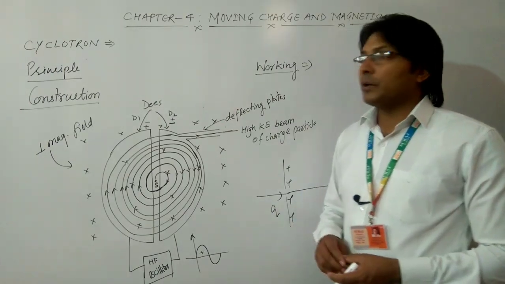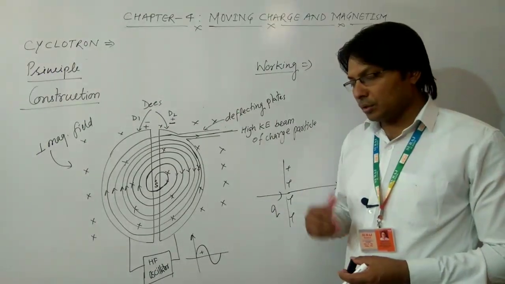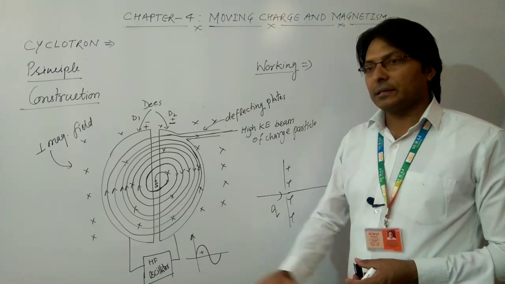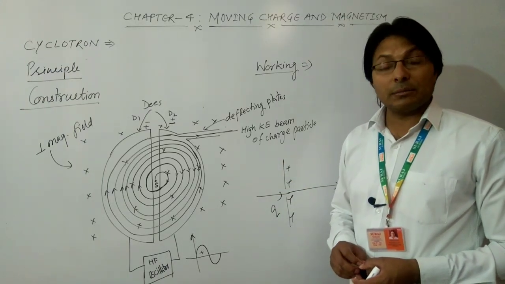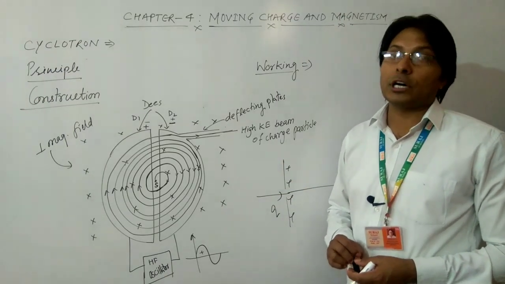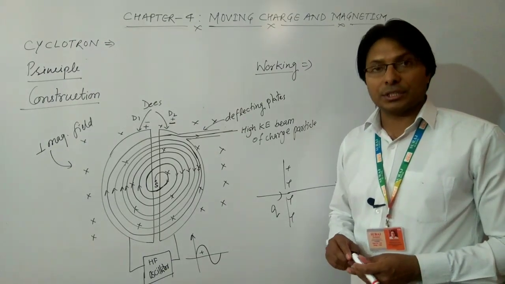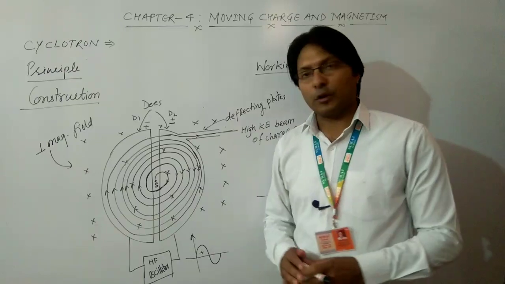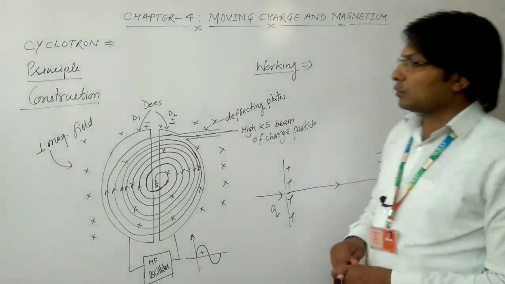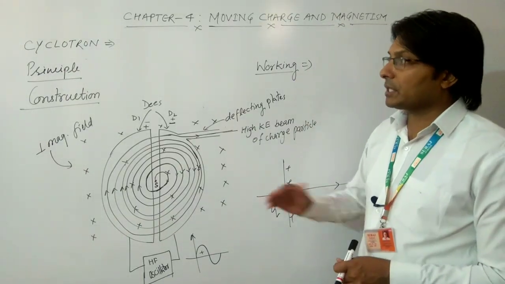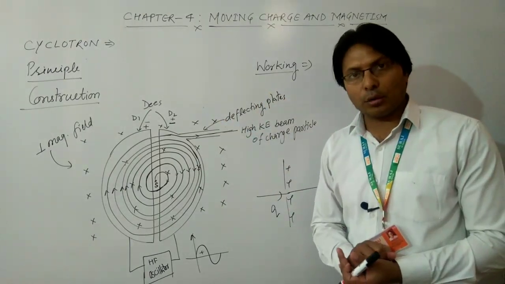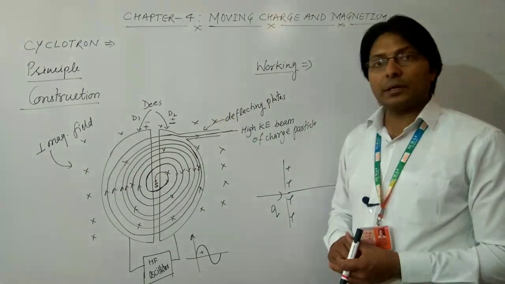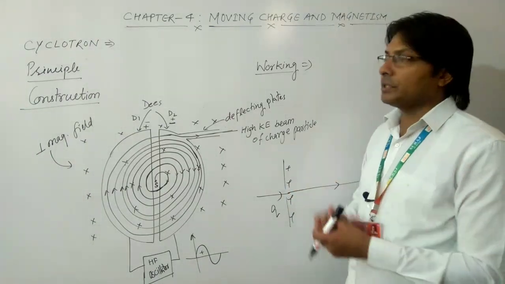So this is a cross field device in which magnetic field and electric field are simultaneously applied, and both are perpendicular to each other, as you can see from the diagram. So this is the working and construction of this cyclotron. Now we are coming on to the derivation part of this topic.